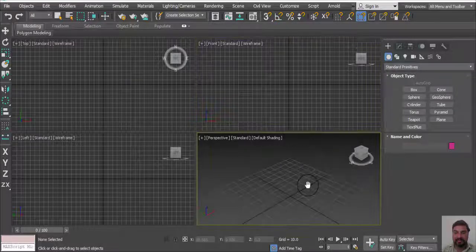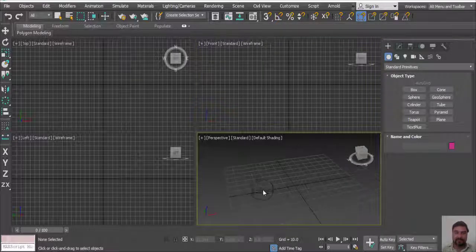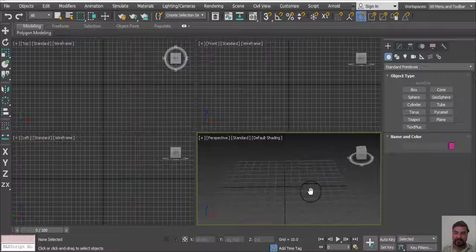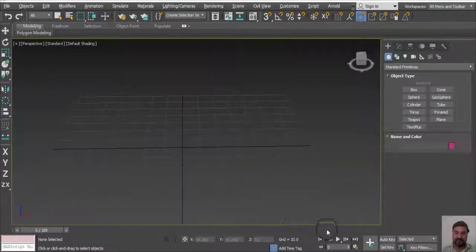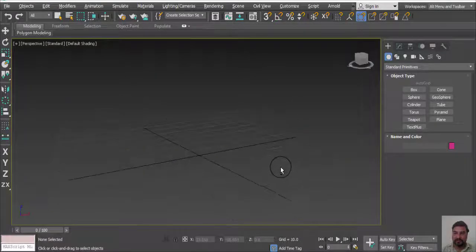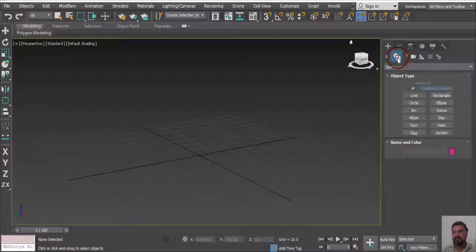Now let's start. First, select your software 3ds Max and open the active viewport. We can use different type of shapes with help of Lathe modifier. First, create option, then go to a shape option.